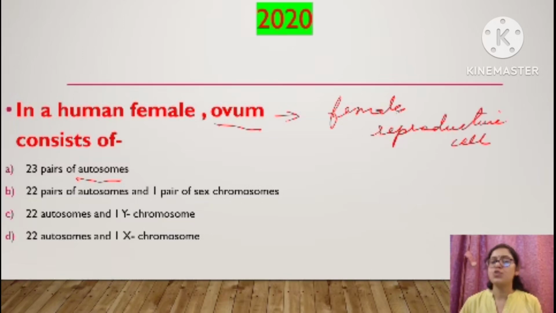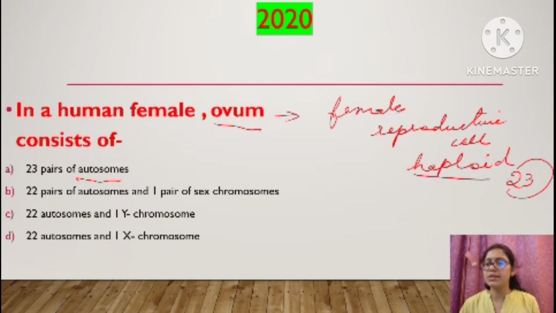So what will be the number of chromosomes, children? Haploid. Always haploid. And haploid means 23. So pairs we cannot give. 22 pairs we cannot give. This is wrong.